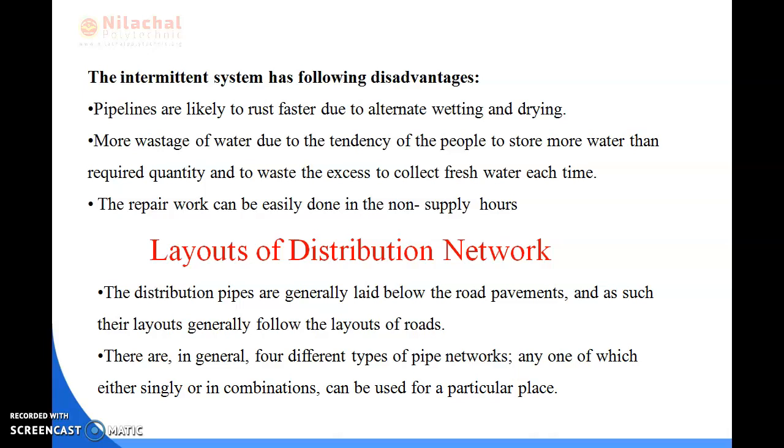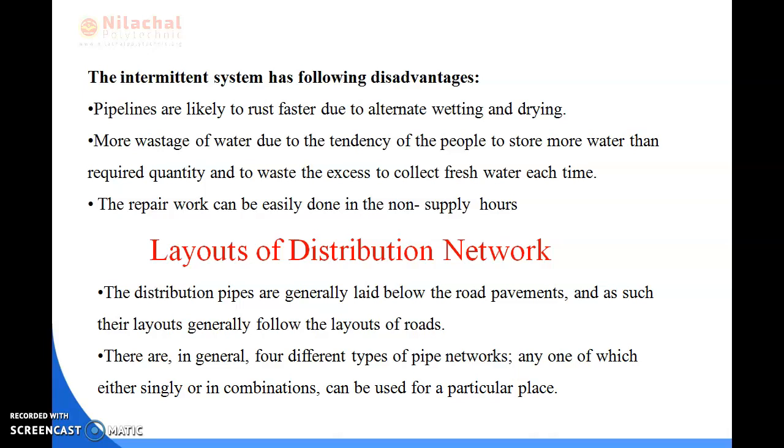Next, we'll be reading about the layouts of the distribution network. In the layout of the distribution network, the distribution pipes are generally laid below the road pavements, and as such their layouts generally follow the layouts of the roads. There are 4 different types of pipe network. Any one, singly or in combination, can be used for a particular place.